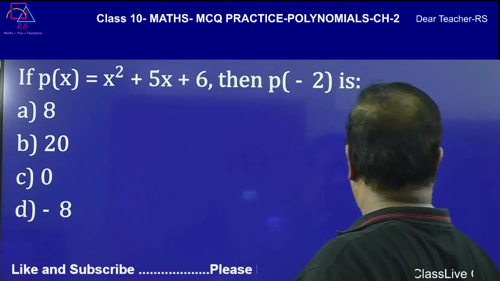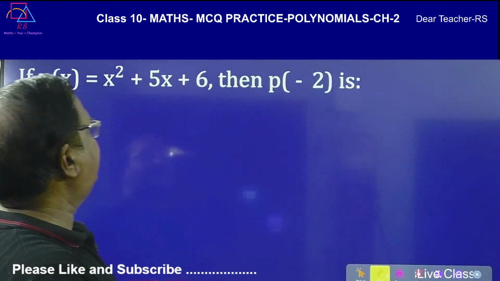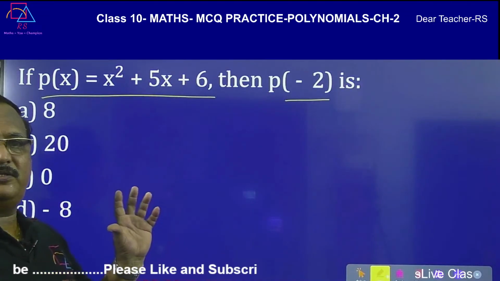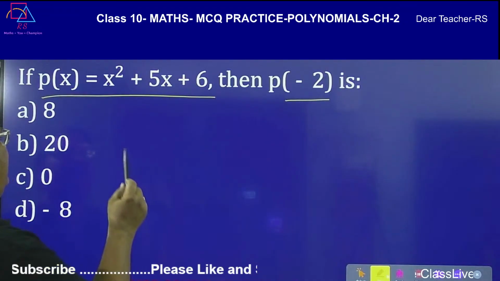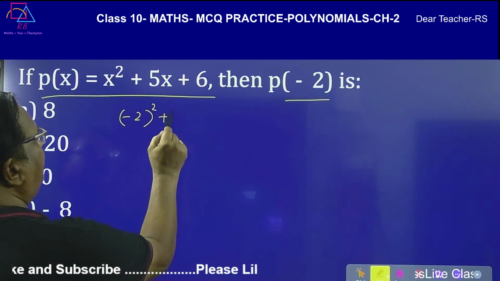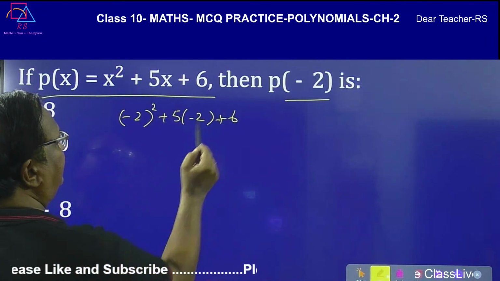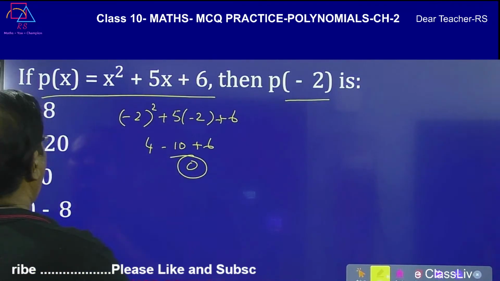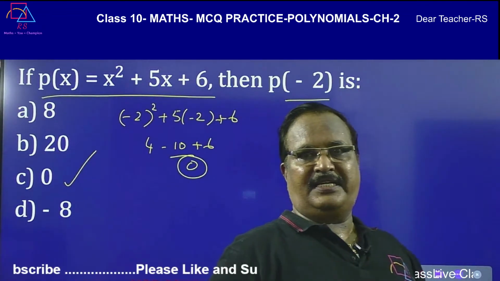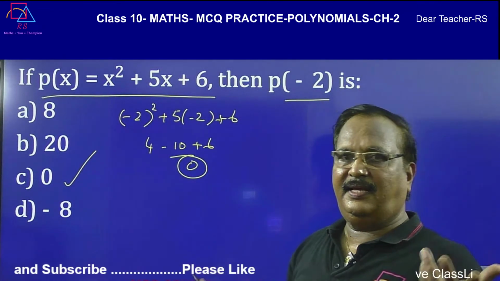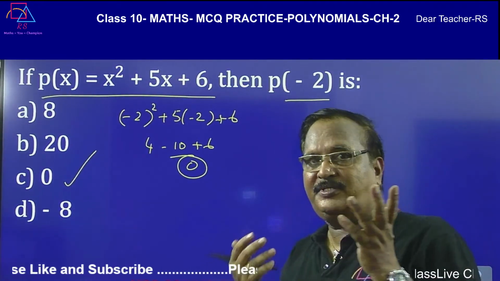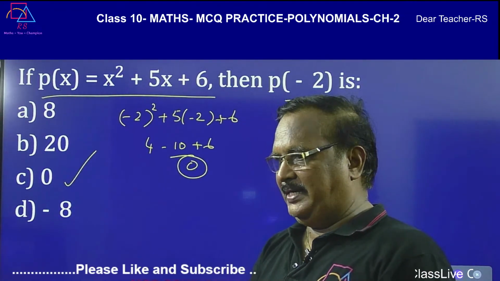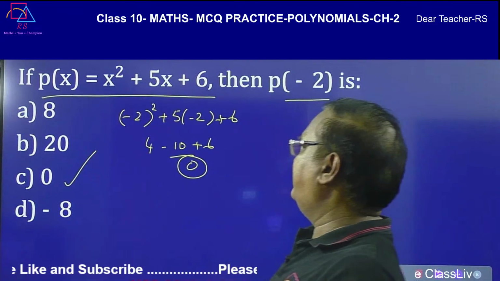Okay, so this is the question. x square plus 5x plus 6, p(x) value is given p of -2. Very simple, ये भी एक छोटा सा question है. ये -2 इसमें substitute करना है. So -2 whole square plus 5 into -2 plus 6, directly कर देना. So 4 minus 10 plus 6 is 0. So 0 is the answer. So जैसा ऐसा fastly कर रहे हैं ना, ये mind पे भी कर सकते हैं but कभी कभी गलत भी हो सकता है, because if you are very good in doing the problems with mind always better, but this is how. So let me find out the answer.